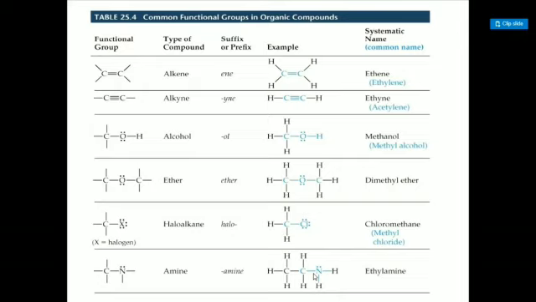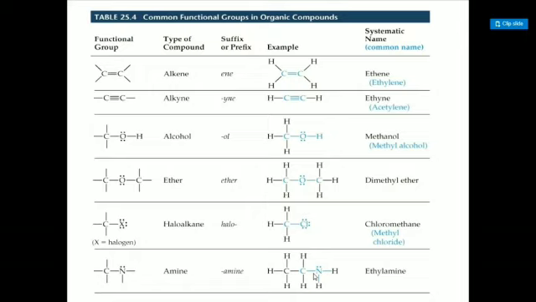Here, for functional groups and organic compounds, the names of organic compounds are given. C double bond C is alkene, the suffix used is -ene, and ethene is the name of this compound. C triple bond C is alkyne, -yne is the suffix.